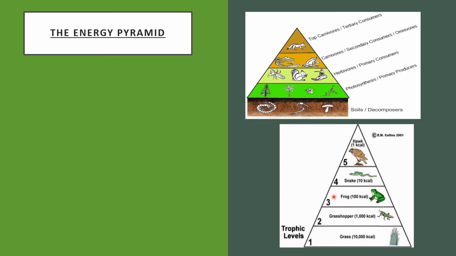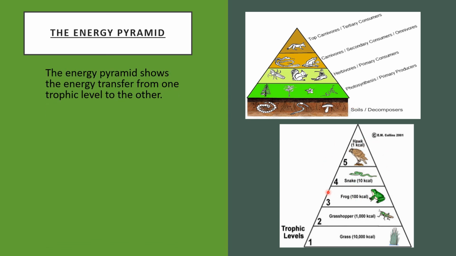Again, this is the picture showing the energy pyramid. The energy pyramid shows how energy transfers from one trophic level to the next. That is, at the lowest trophic level, at the stage of producers, the amount of energy is largest.